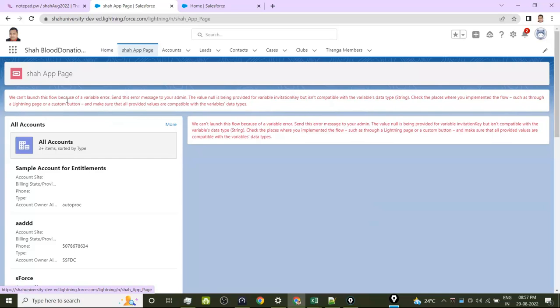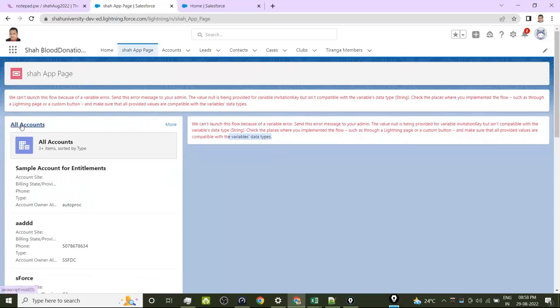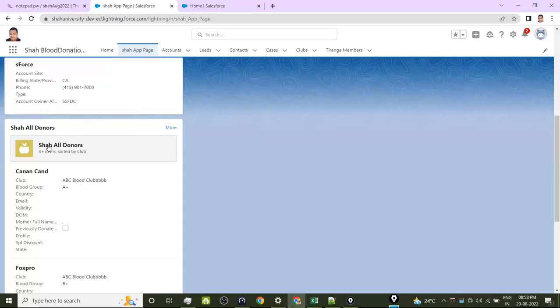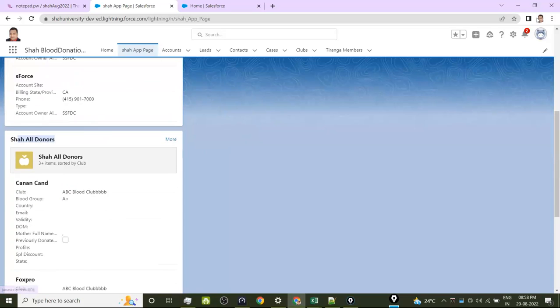We can't launch this flow because of the variable errors in this message. Okay. So what is the problem? We will rectify it and you will see it. We have a list view of accounts and a list view of donors, etc. Right.